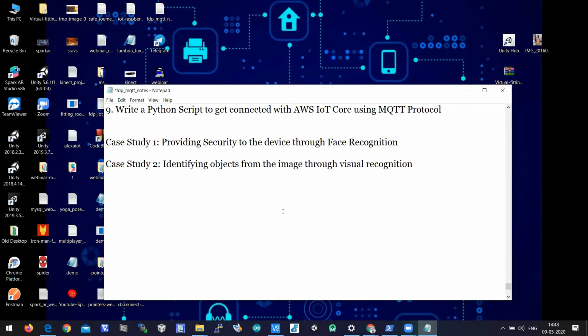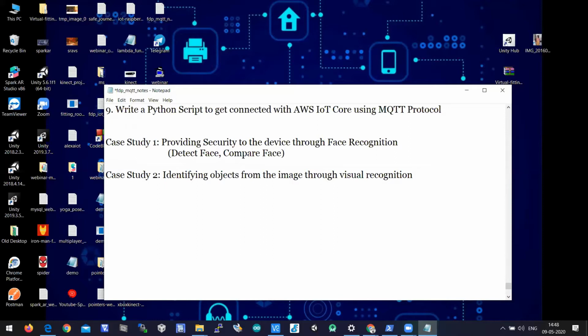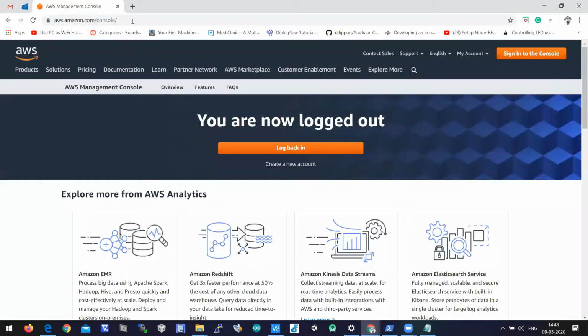Okay, so face recognition. In face recognition, we'll be able to detect a face, and we will be able to compare faces. I'll take you through in detail how to do face recognition on AWS. And the second case study will be identifying objects from the image through visual recognition. So let's jump into aws.amazon.com and log in.